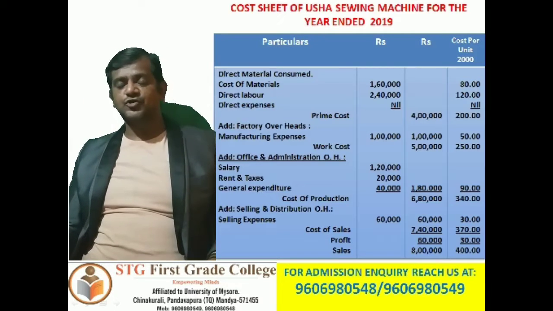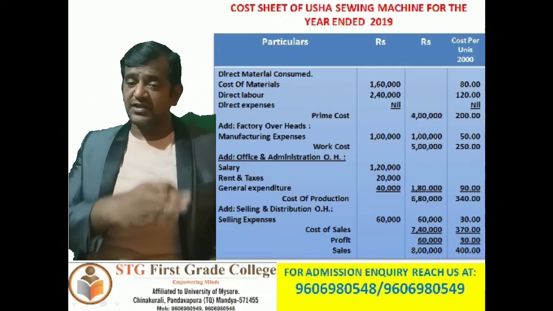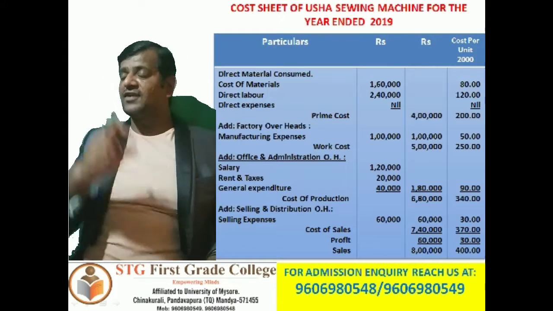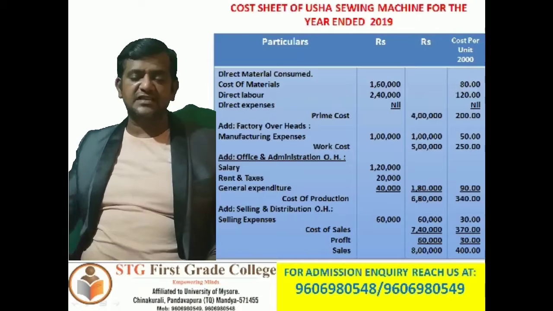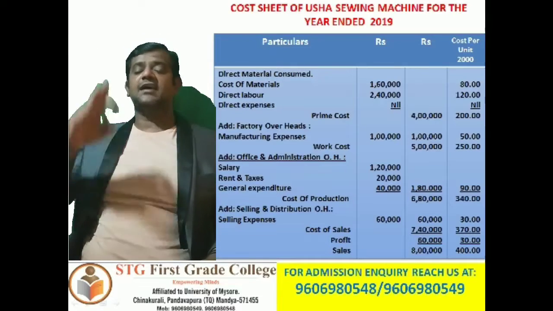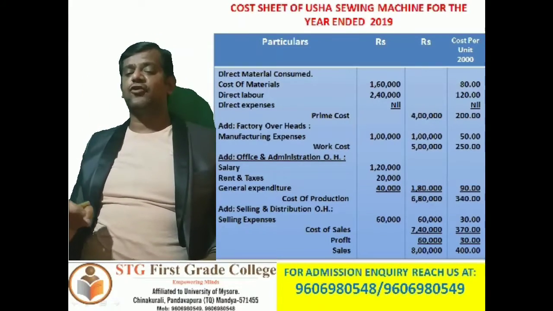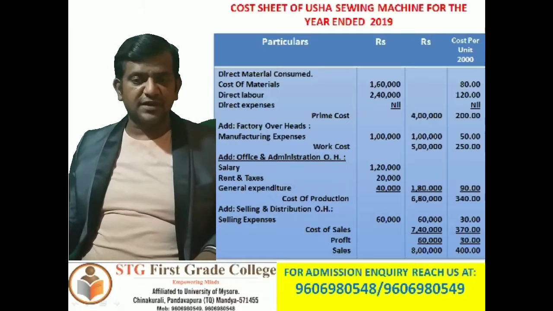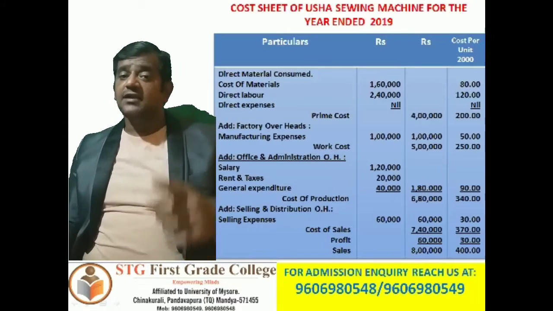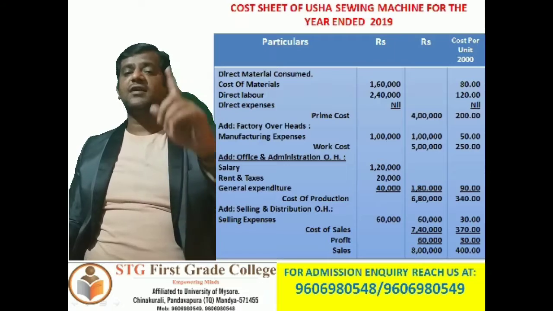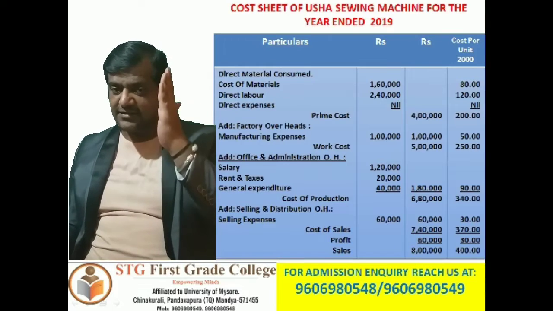So now we are supposed to identify the profit. To identify the profit, it is very easy. Profit equals sales minus cost of sales. That means sales 8 lakh minus cost of sales 7,40,000. So therefore profit is 60,000. I am repeating. To identify a profit, profit equals sales minus cost of sales.